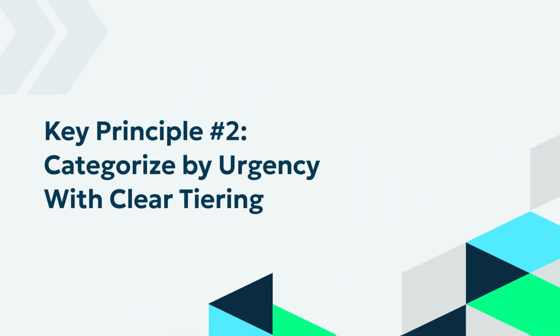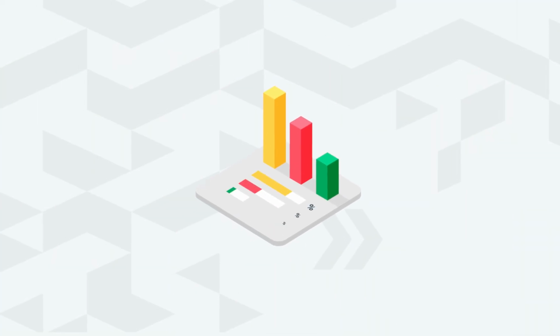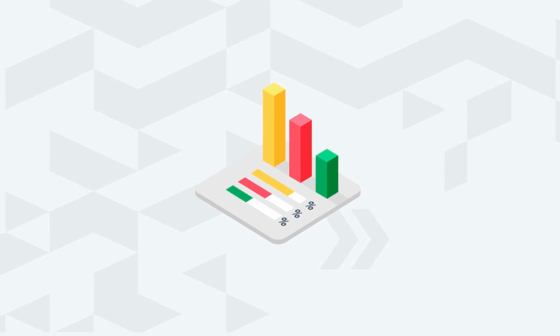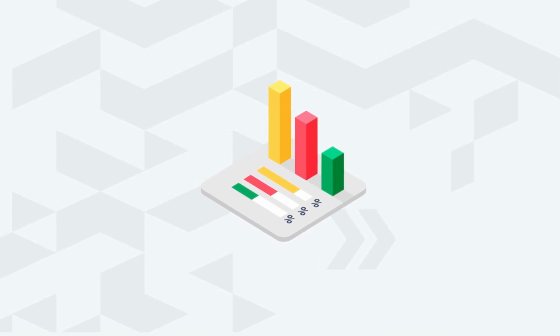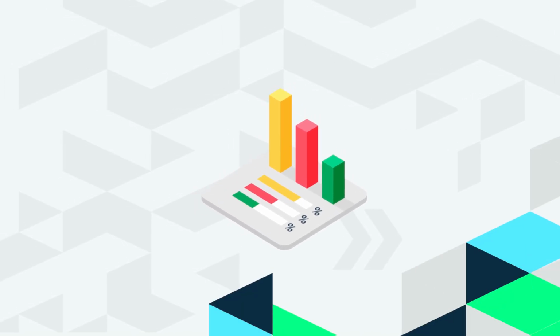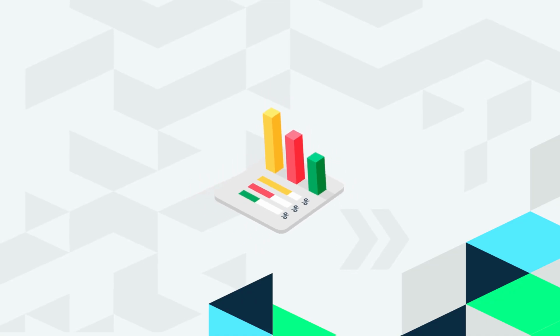Key principle number 2. Categorize by urgency with clear tiering. Not every issue is an emergency. To reduce alert noise, group alerts by severity. A simple model for segregating severity looks like this.